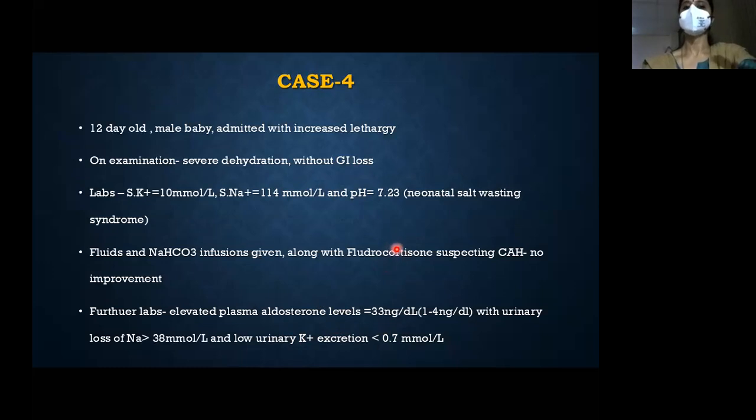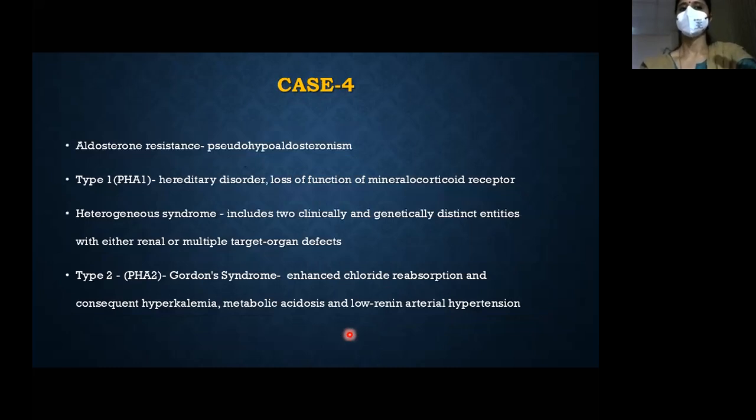It can be both. That is the reason why fludrocortisone, bicarb infusion, and IV fluids along with potassium lowering therapy were given. But the baby was not responding to any of these. Only after that did we check the aldosterone levels. Why is it not happening? When we checked, the aldosterone levels were high. So then we thought of an aldosterone functioning problem. So this was the reason finally.